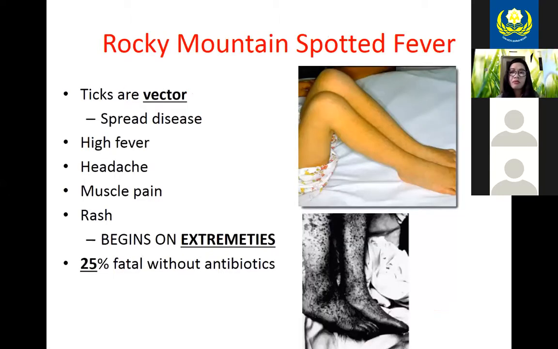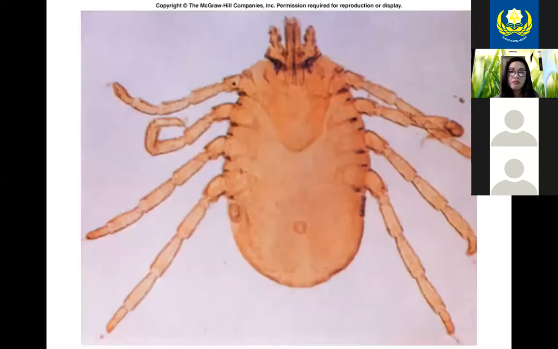This is some people that have contracted Rocky Mountain spotted fever, and it's from a tick bite. The ticks carry the bacteria and inject them into you, and then you get sick. You will have a high fever, headache, muscle pain. You get a rash, and it usually starts on your extremities. And it's fatal in 20% of cases if you don't get treated for it with antibiotics. Other tick-borne diseases would be Lyme disease that people end up getting. And just a microscopic view of a tick.